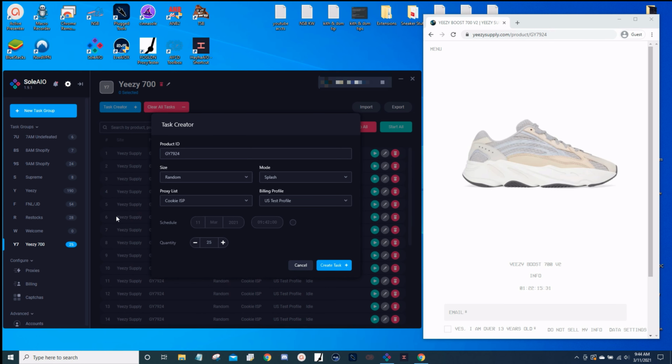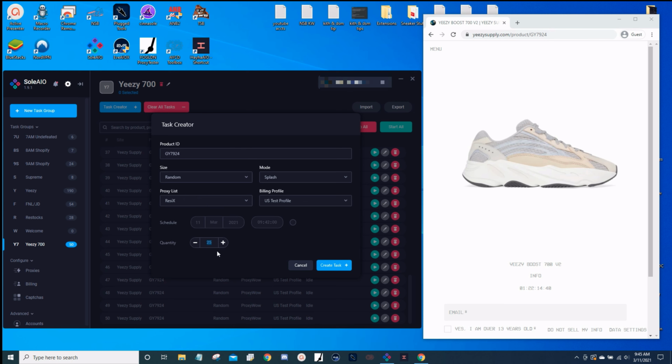Now, let's say you have other proxy lists that you want to use. So select that and create 25 more tasks. And now we have 50. And both of those proxy lists I've used were ISP, so now we'll use residential. Residential proxies, you can generate a lot of proxies. So generate 250, 300, however much.